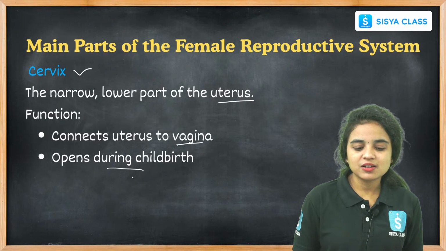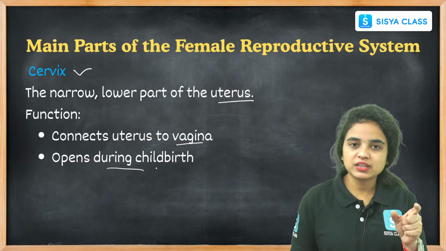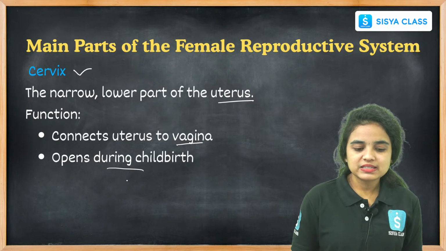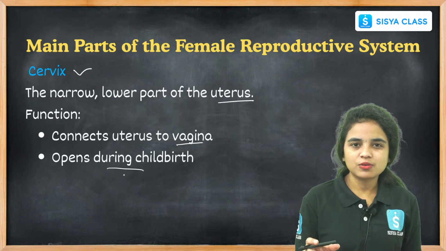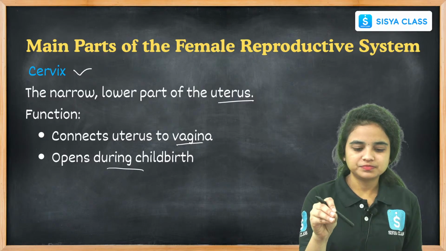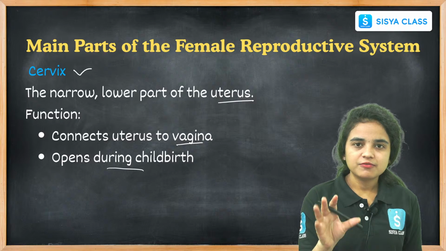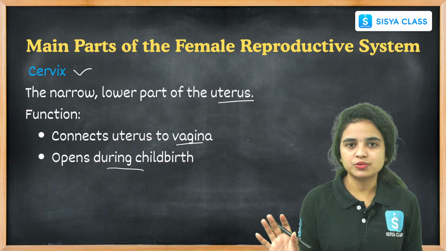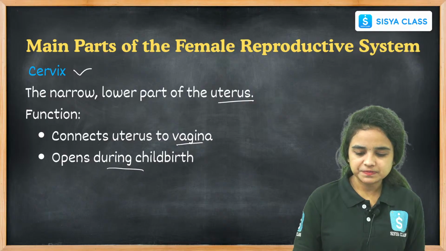It is the canal for childbirth. During childbirth, the cervix will open. The baby stays here temporarily, and further that baby will come out during childbirth, right?